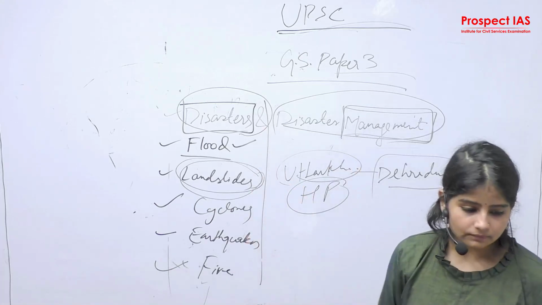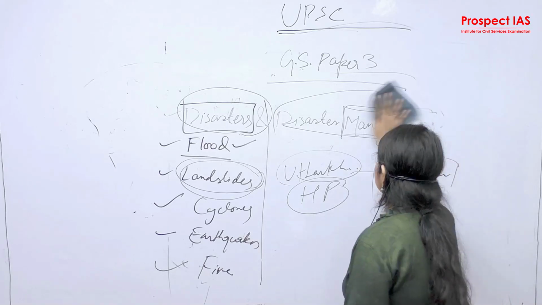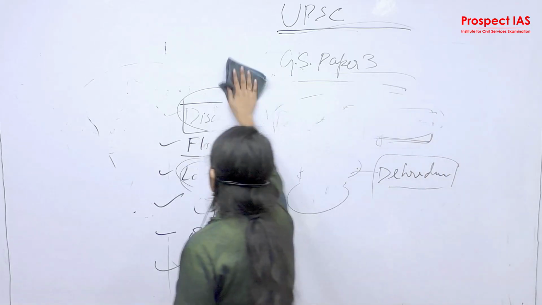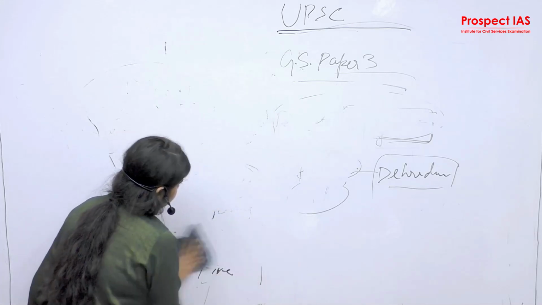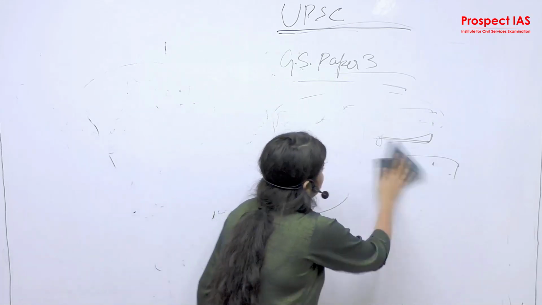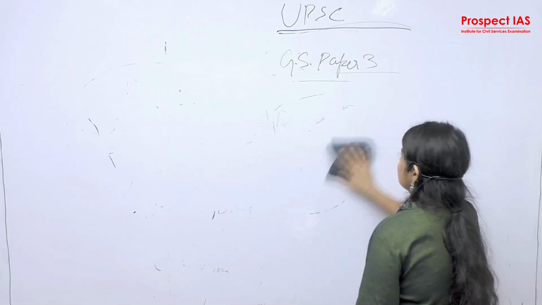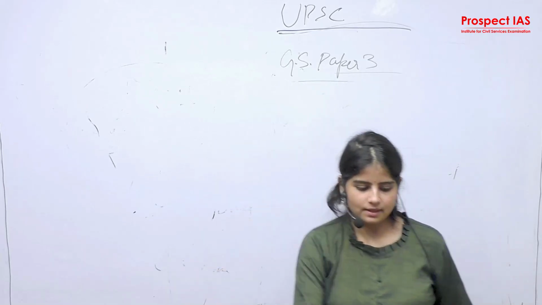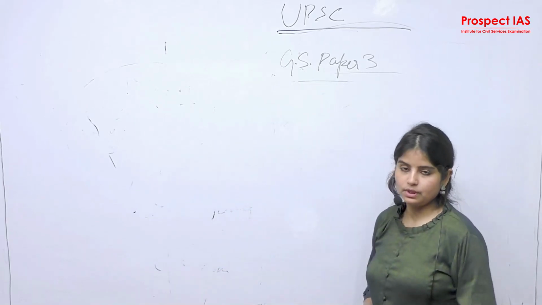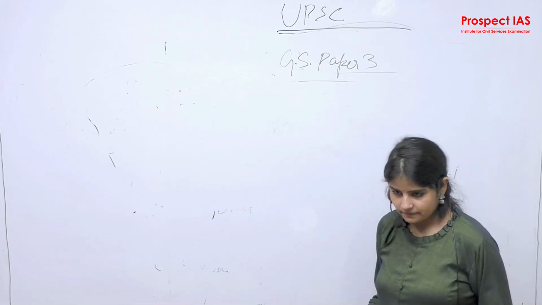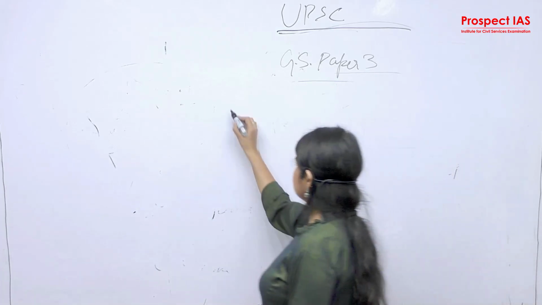Okay. Next, infrastructure. Infrastructure has relevance again with current affairs, because UPSC is not going to ask about infrastructure that was passed 25 years ago. UPSC is very current in its approach of asking. So what is infrastructure?